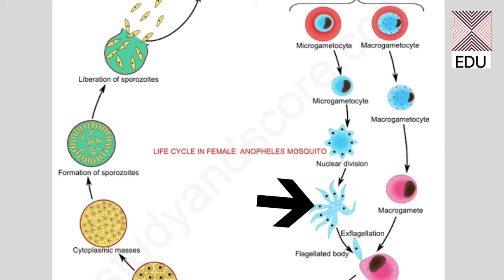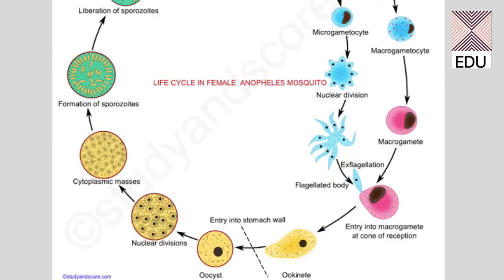Each flagellum has a nucleus, and this structure forms one sperm or microgamete. So in this process, many sperms are formed from a single microgametocyte. Here 8 sperms are formed from a single microgametocyte.